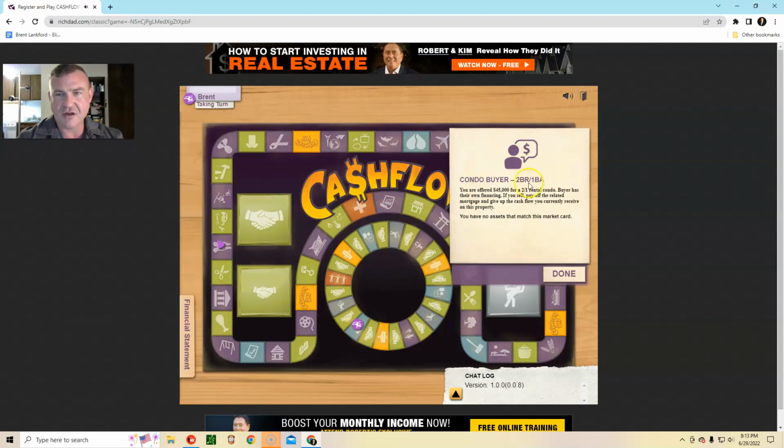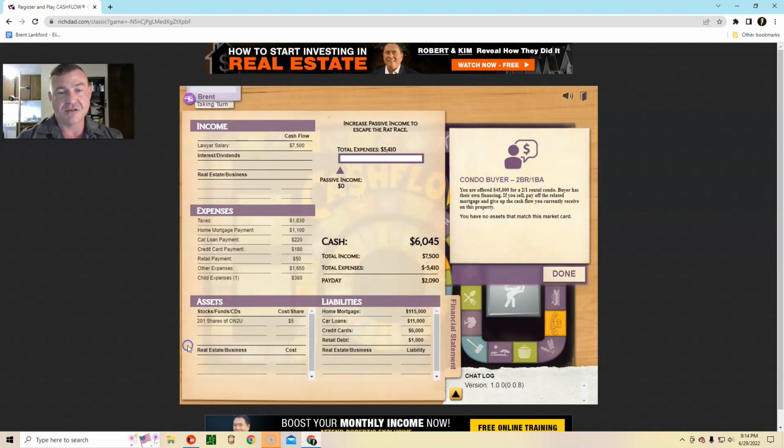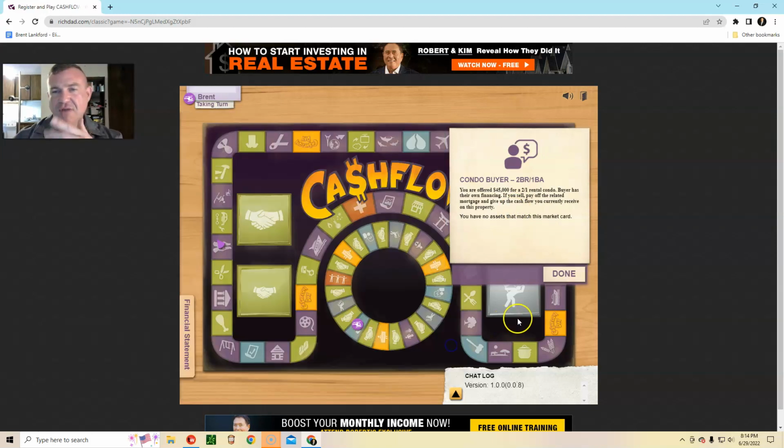Right here, market card. And on these opportunity cards, sometimes you can buy a condo. As I was mentioning, later on, when you start getting these cash flowing assets, sooner or later, you can sell them for a capital gain also, which would make me start limiting the assets that just do capital gain. But I don't have that, so I'll keep rolling.